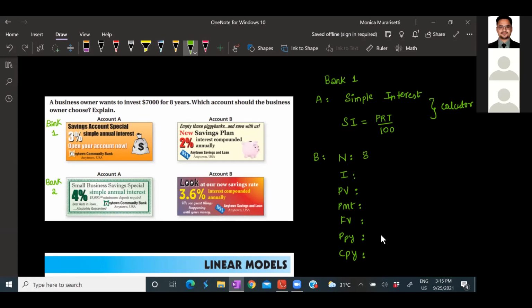What is my interest rate here? For account B, 2%. Very good. And what is my principal value? $7,000. So we'll just mention 7,000. And what should be my PMT? It should be 0. Okay. Now PPY and CPY, what should I place there? One. Great. Now use your calculator first and tell me what is the future value here.